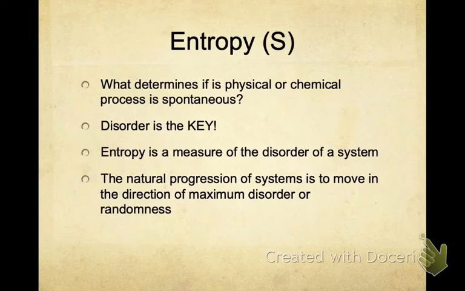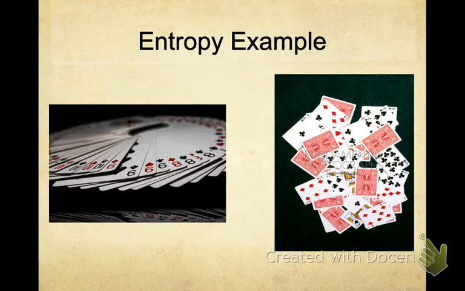When I talk about outside intervention, I'm saying it takes a lot of time on your part to continually make sure you're putting things back in their place in your bedroom. So your bedroom easily becomes disordered or messy. We could say your bedroom spontaneously becomes disordered or messy as well. So the natural progression of systems is to move in a direction of disorder or randomness, and we can talk about that in terms of something real life like your bedroom. Let's take a look at another example.